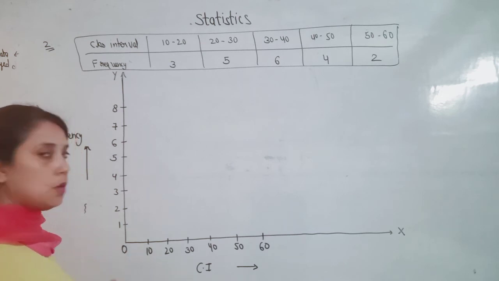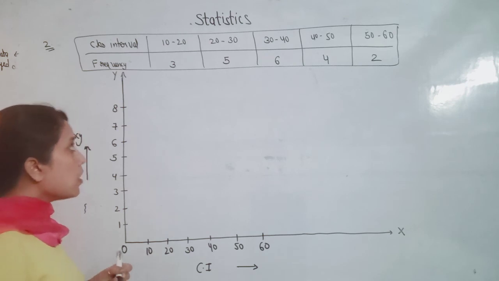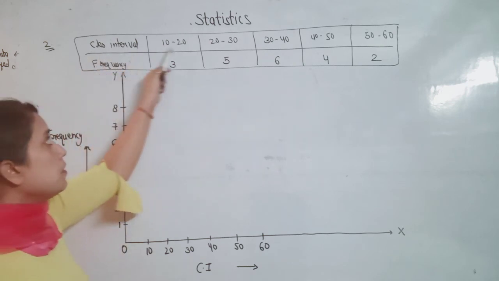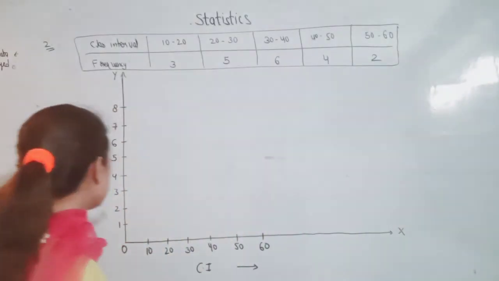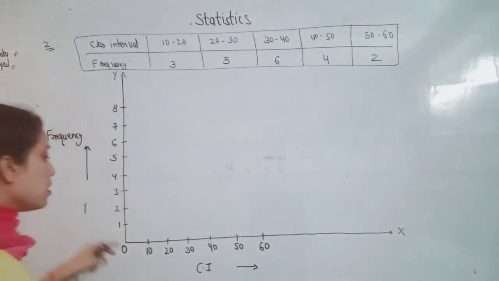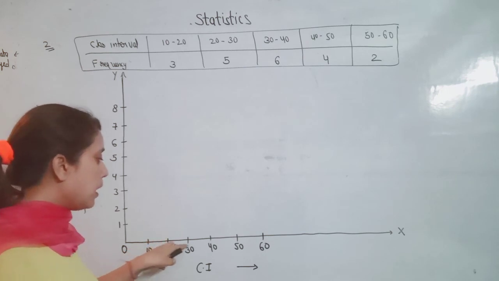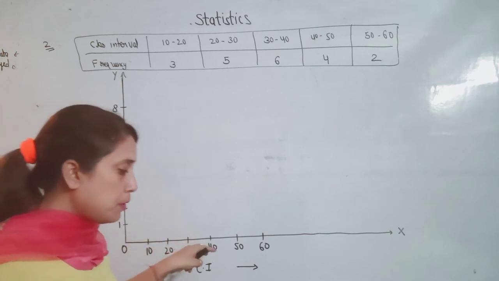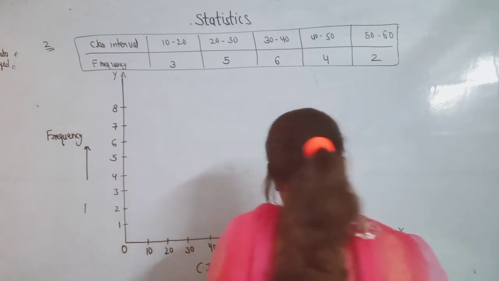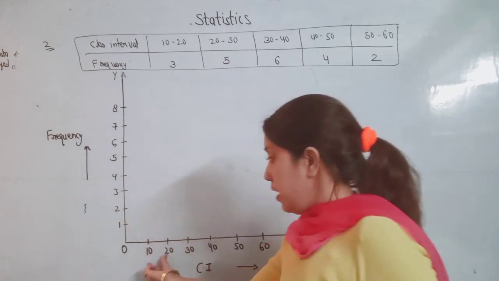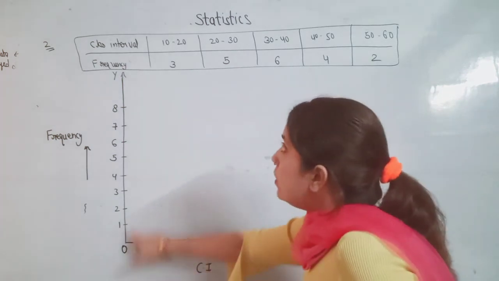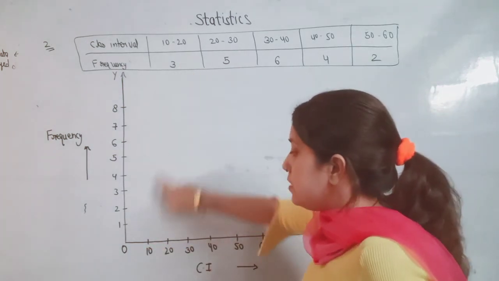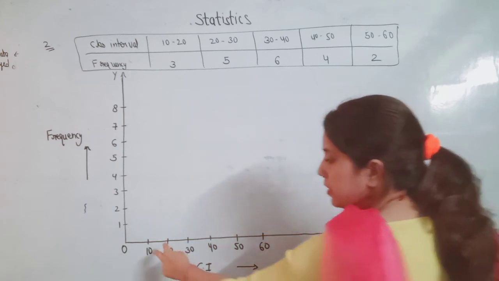We always write the class intervals on the x-axis and the frequency on the y-axis with equal gaps, so on graph paper we take equal distance between each class.